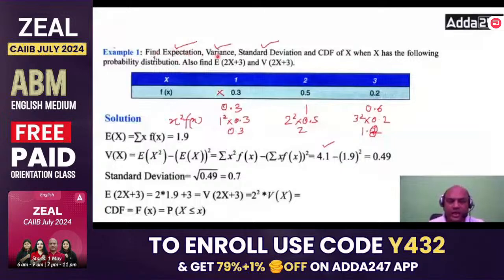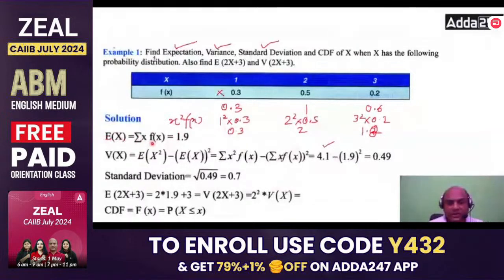Find the expectation, variance, standard deviation and CDF, cumulative distribution function, of x when x has the following probability distribution. Also find E of 2x plus 3 and V of 2x plus 3. Now all the formulae, x is given, f of x is given. What we have to find first is expectation. What is expectation? Expectation of x equals summation of x into f of x. Why x into f of x? Because here we are taking discrete values. See this, 1, 2, 3, countable. So it is discrete.